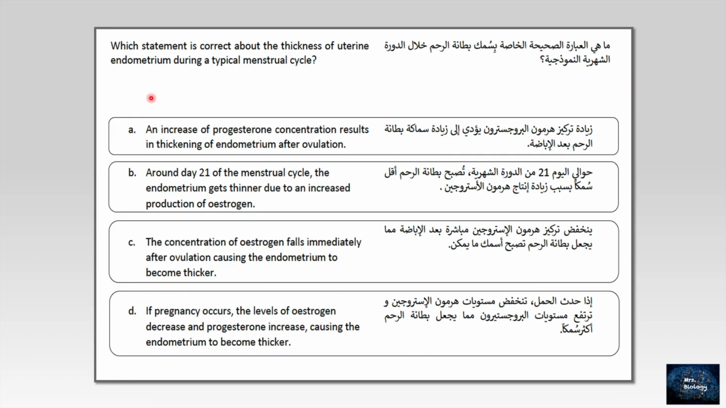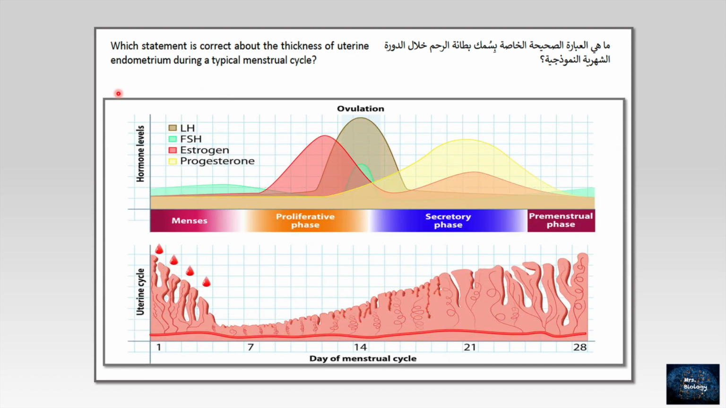Let's read this question. Which statement is correct about the thickness of the uterine endometrium during a typical menstrual cycle? Before that, come with me and let's look at these two graphs that relate hormone levels directly to the uterine cycle, the thickness, I mean, of the endometrium.